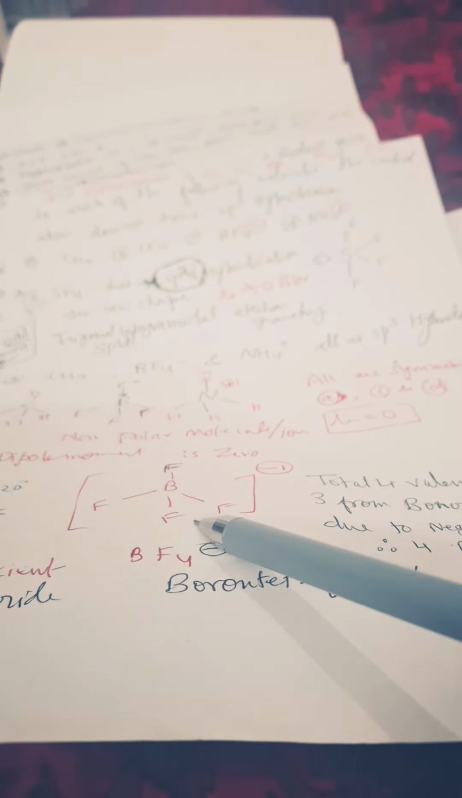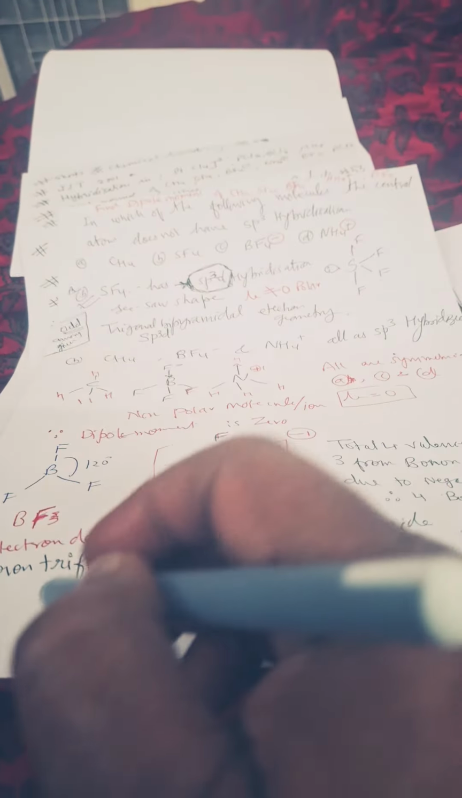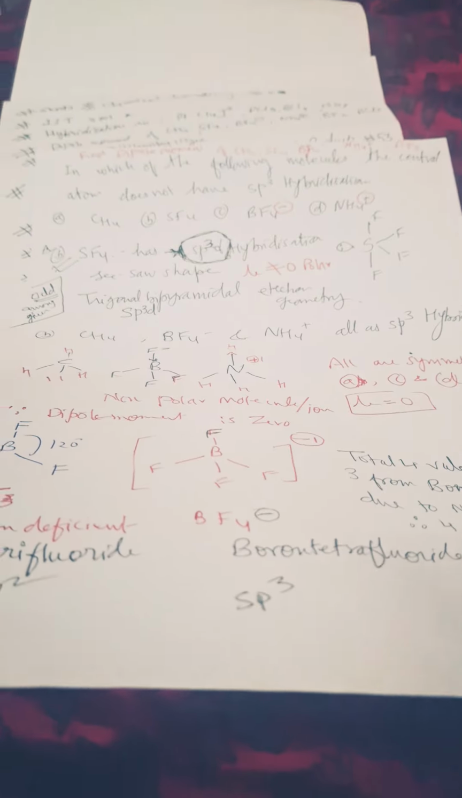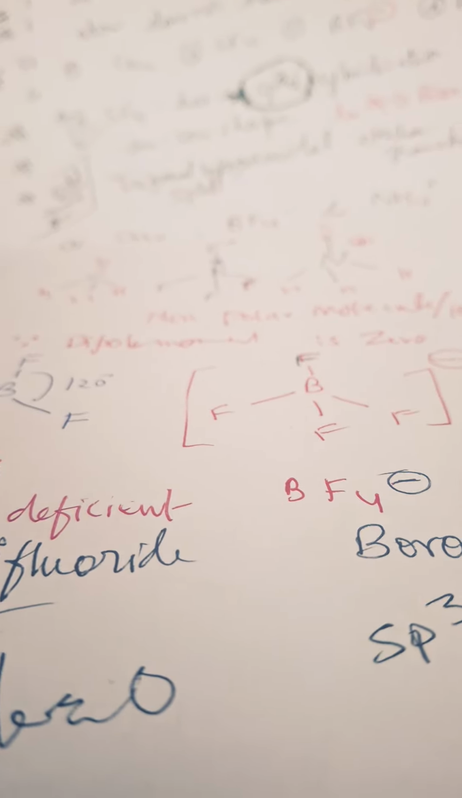Now we'll go for the next one. Here BF3 and BF4- also we will see. BF3 is an electron deficient compound, 120 degree bond angle is there, sp2 hybridization will be there. Here it is sp2 hybridized, and here it is sp3 hybridized. So regular tetrahedron geometry here, and trigonal planar geometry here. But remember, surprisingly both are symmetrical. Mu is equal to 0 in both the cases because they are symmetrical molecules. So dipole moment of both of them is 0. BF3 is having 0 dipole moment, BF4- is also having 0 dipole moment.